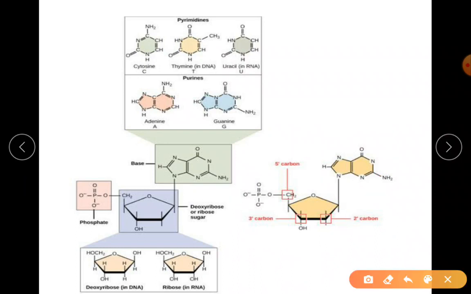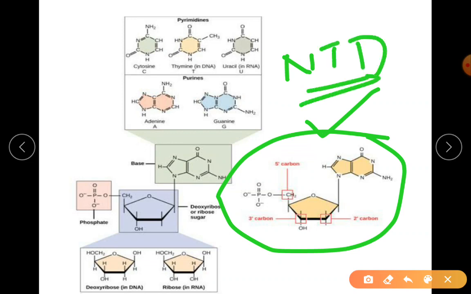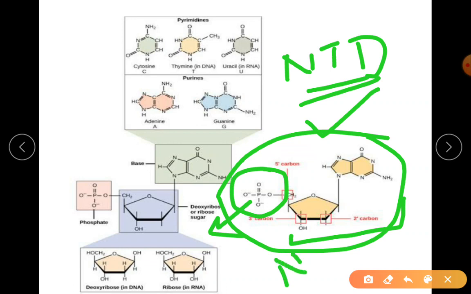Now coming to the words nucleoside, nucleotide, nucleic acid. You know about the 3 components of nucleic acid, but the structure is not complete for nucleic acid. This is only a nucleotide. I'm just writing the short form. If you remove the phosphate, then this sugar and nitrogenous base becomes a nucleoside.